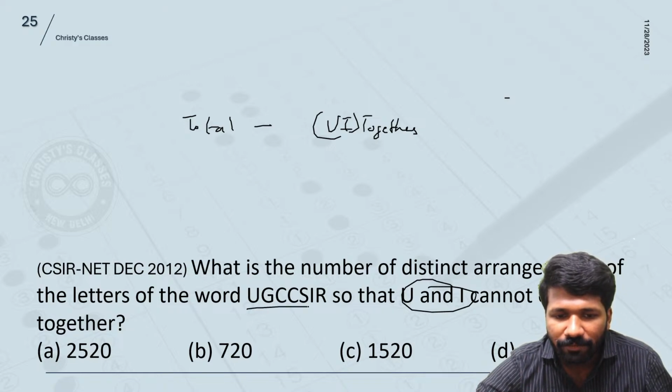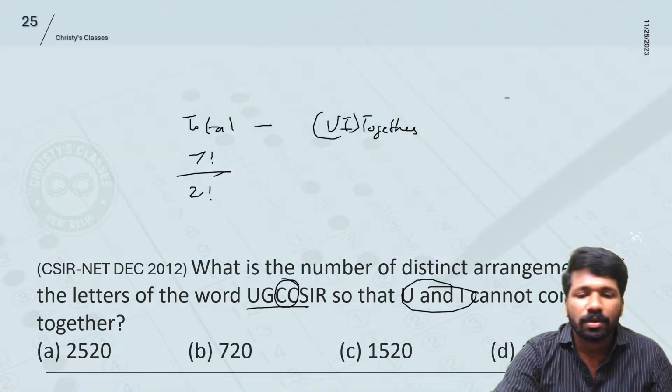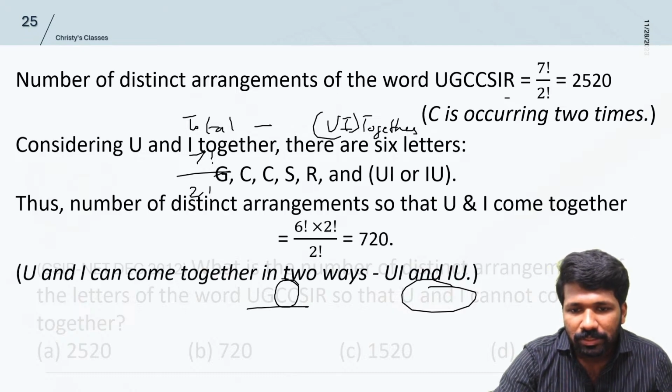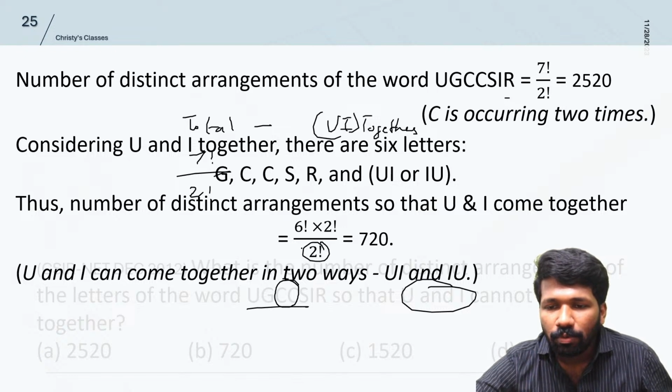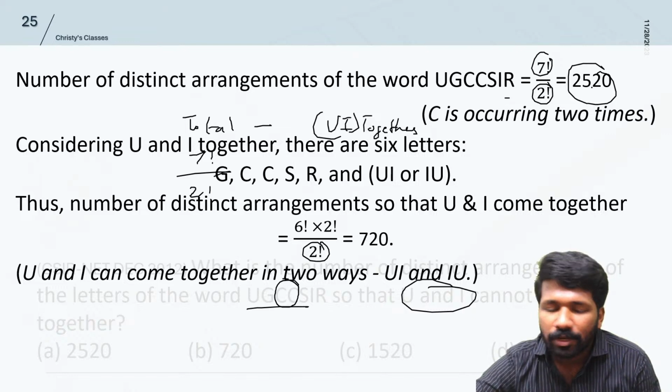Total arrangement is 7 letters or 7 factorial divided by 2 factorial. Why dividing by 2 factorial? Because C is occurring twice, so you are dividing by 2 factorial. Now, 7 factorial by 2 factorial, if you calculate it, you will get 2520.